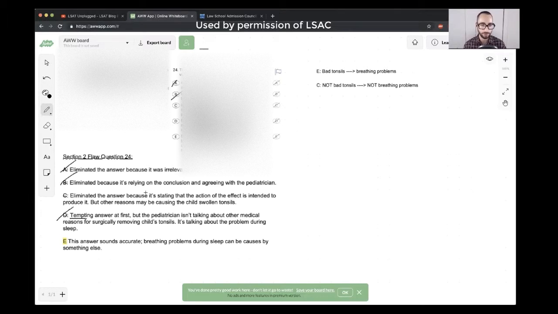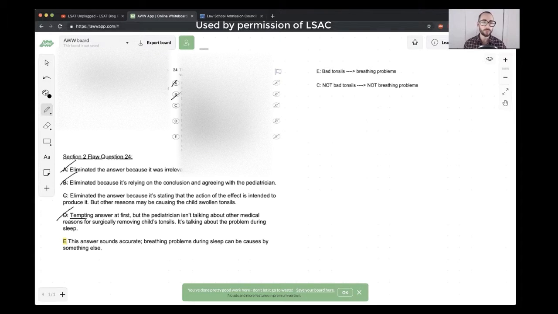C, they eliminated because it's saying the action of the effect is intended to produce it. So C, the fact that an action has a certain effect, that the action is intended to produce that effect. That would be like saying that removing tonsils happens to remove breathing problems, and then assuming that that's the reason they removed the tonsils.